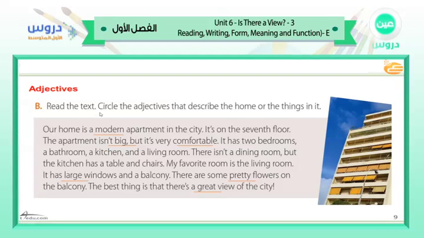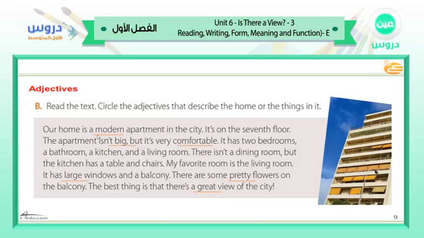Read the text, circle the adjectives, describe the home or the things in it. As you see this building, we have here some passage about it. Let's read it with each other and see the adjectives. We have here many adjectives. I want you to take a piece of paper and jot down all the adjectives we have to show you here.